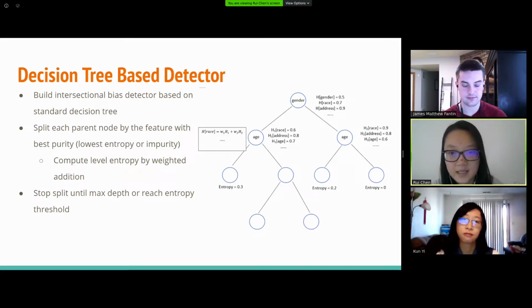And then since each node has different sizes, we apply a weighted addition, putting more weight on the large size nodes and lower weights on the small size nodes, and then add them together, and then choose the feature with the smallest entropy. And then to limit the size of the tree and the size of each leaf node, the tree will stop splitting when it reaches the maximum depth, or the leaf nodes are pure enough.